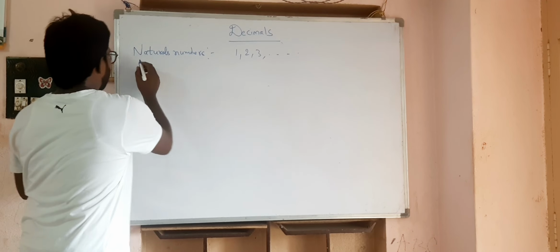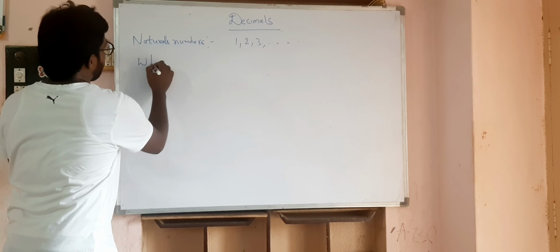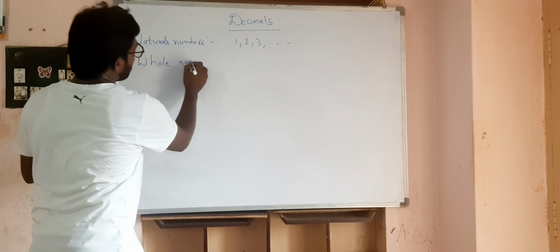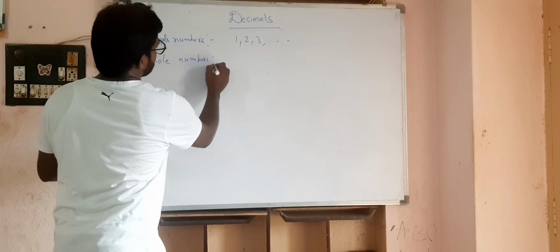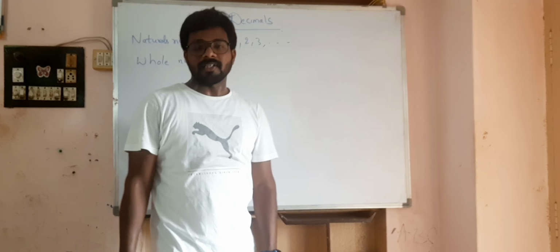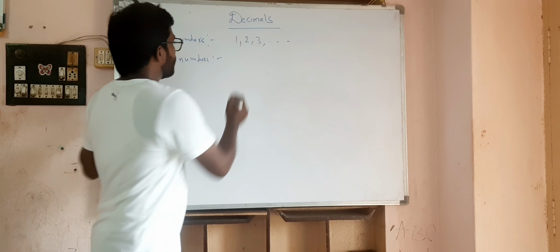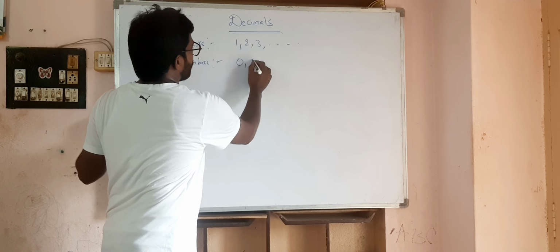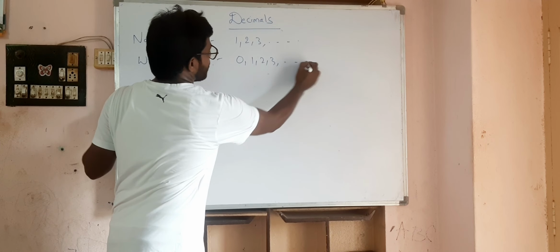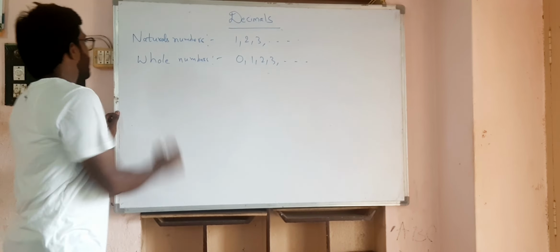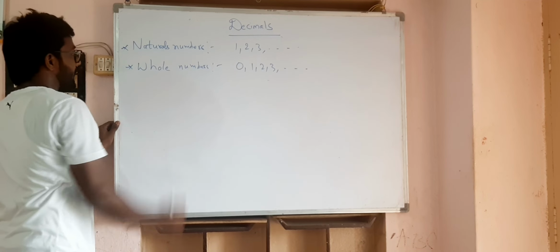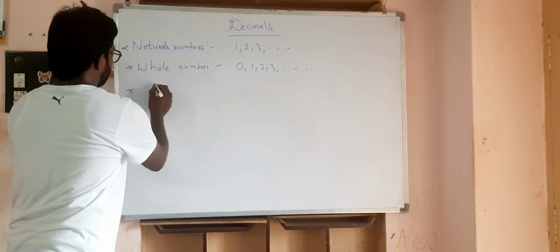Second, whole numbers. Whole numbers are the numbers starting from 0 onwards: 0, 1, 2, 3 and so on. So natural numbers, whole numbers, and what are even numbers?